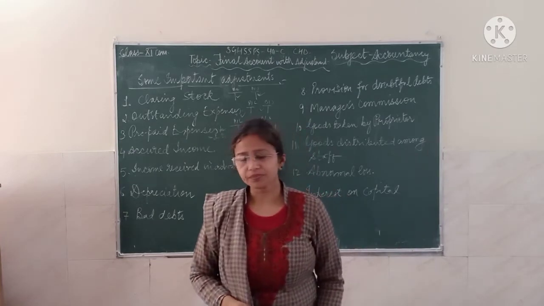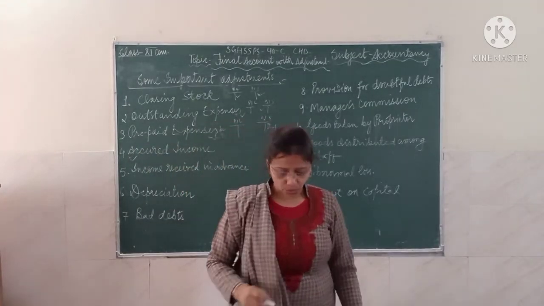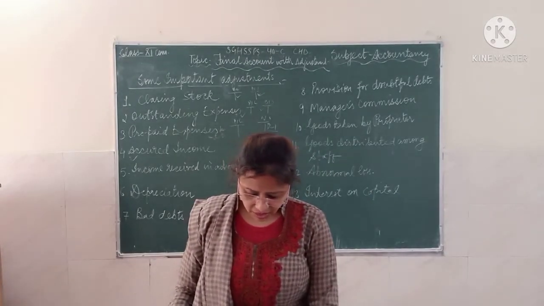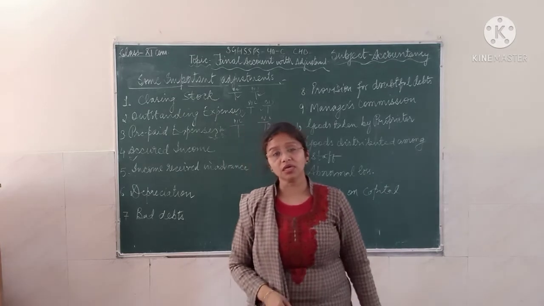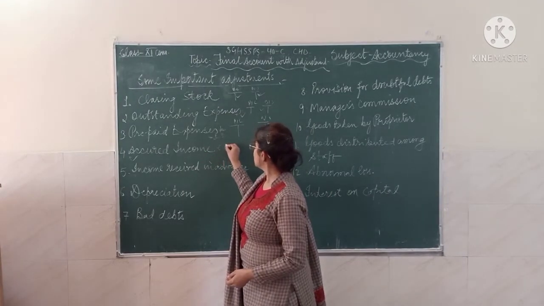Now come to the accrued income. What do you mean by accrued income? Accrued income is income earned but not received. It is also treated as a current asset.